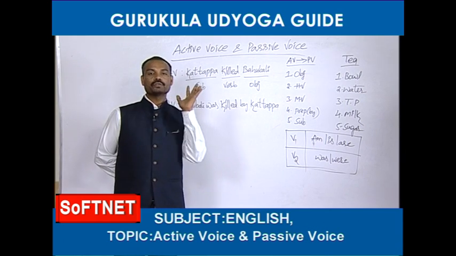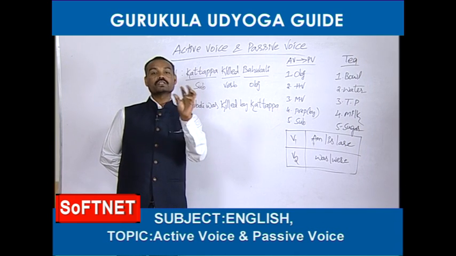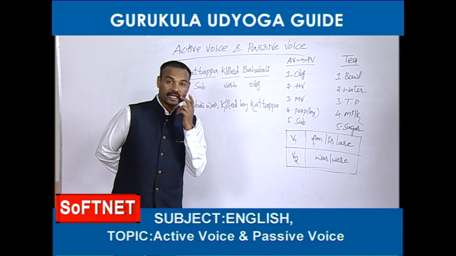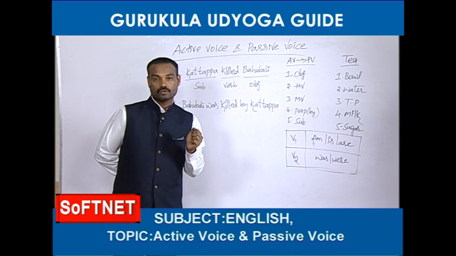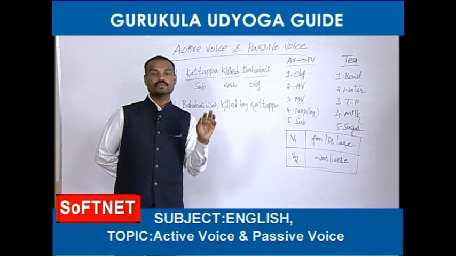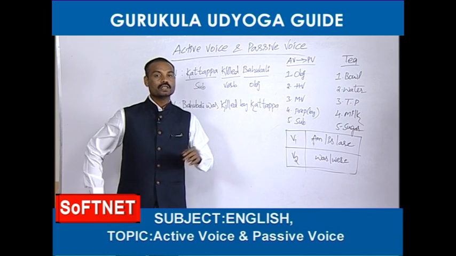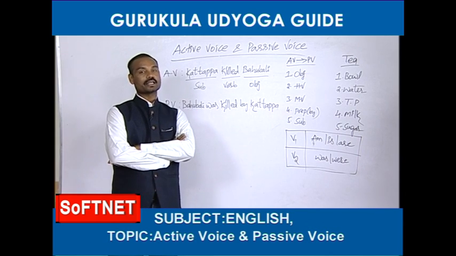Now, I am going to tell you the definition of passive voice. The sentence which starts with the object is called passive voice. Once again, the sentence which starts with the object, that is called passive voice. Dear friends, again you are going to ask another doubt.